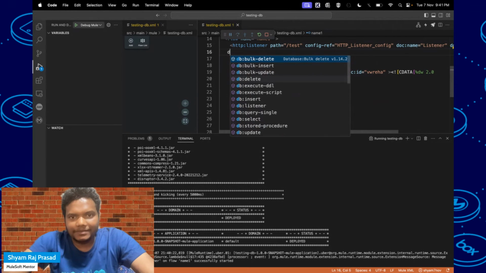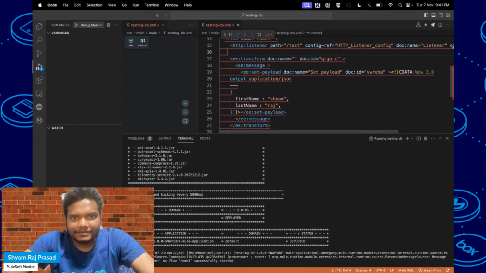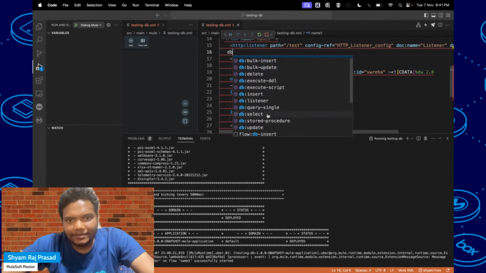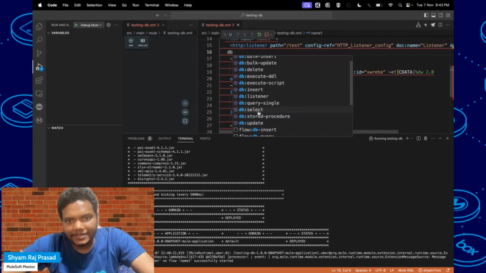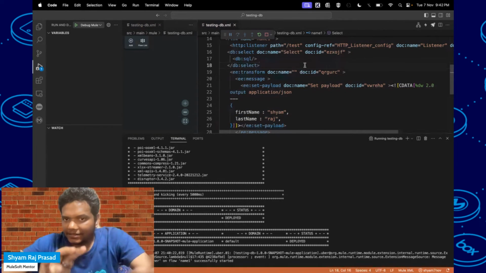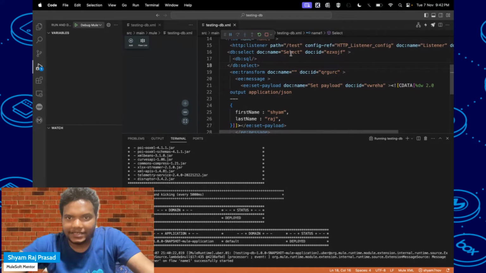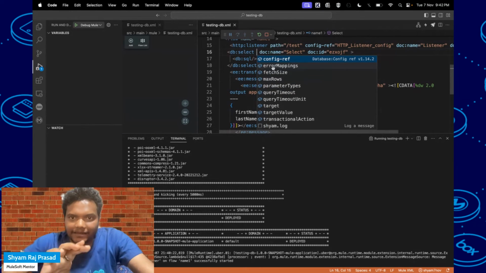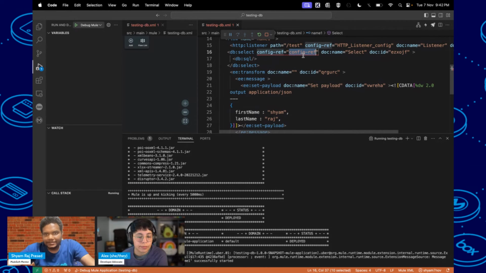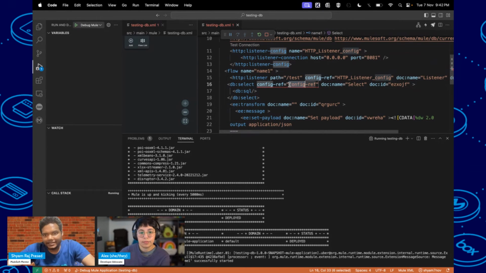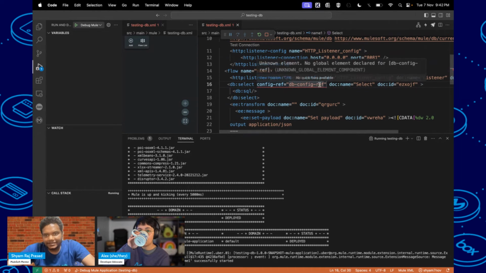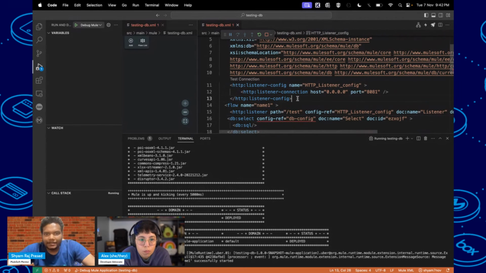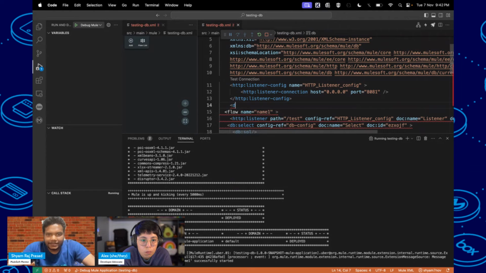Just you can type db, and then there are multiple options, so I will select that db select. You are getting only these options like select and db. If you hit control space here also, you will get the config ref options. So this one I think I have to create a db configuration, which I have not created. Okay, so let's add that db configuration also.